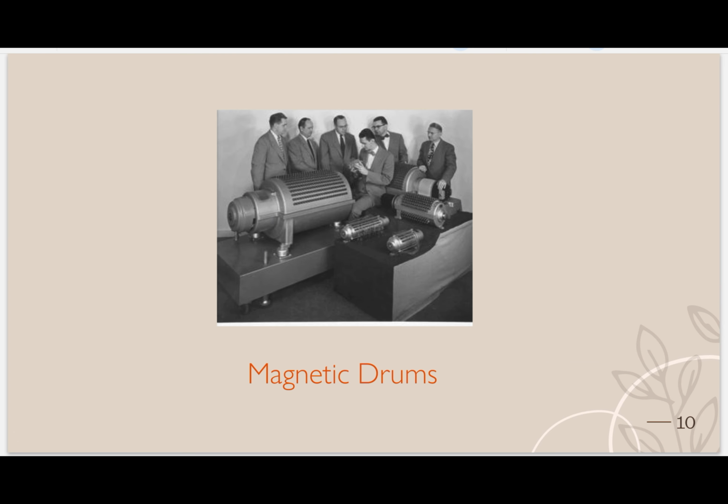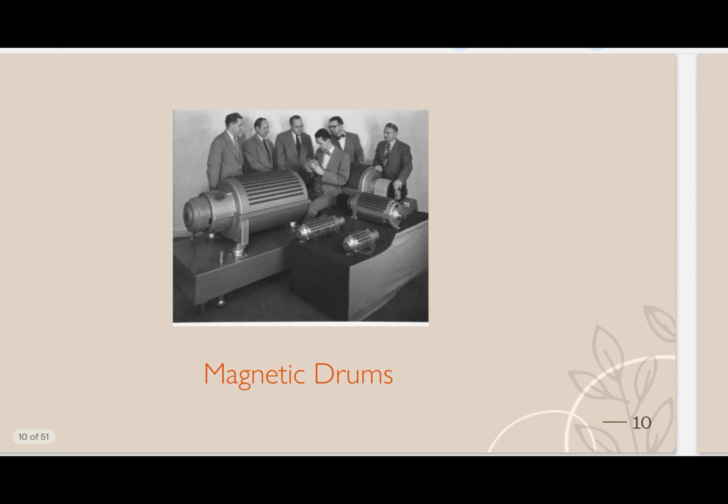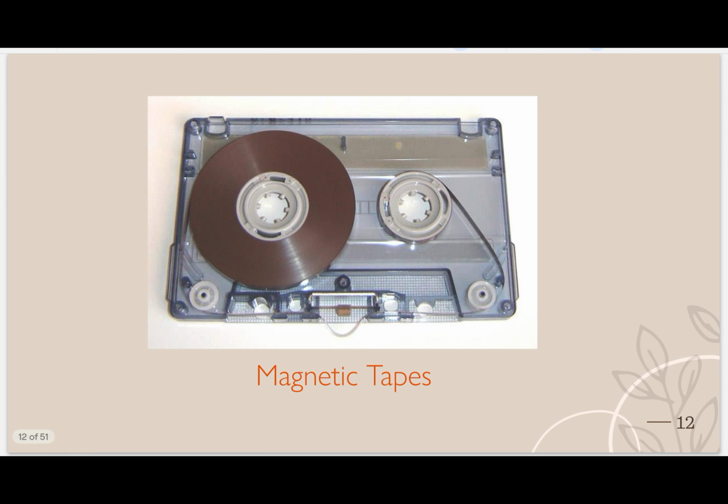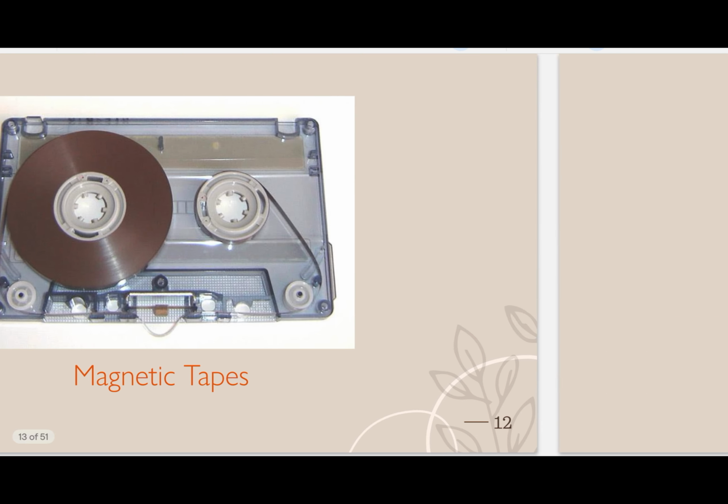See, magnetic drum. This is the size of a magnetic drum. Now you can imagine how big the memory was, then how big the computer was. This is a proper color image of that magnetic drum, which was used as a memory card in first generation. These are magnetic tapes. I think most of you have seen this in a radio. Another example of magnetic tape is old cameras, where you see the black print like this only. These are also called magnetic tapes.